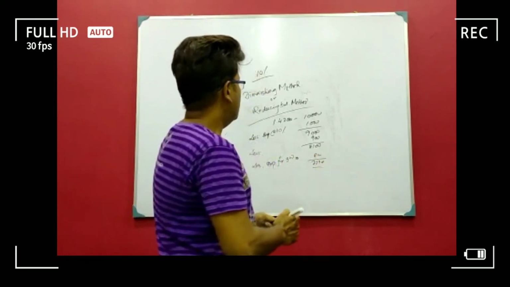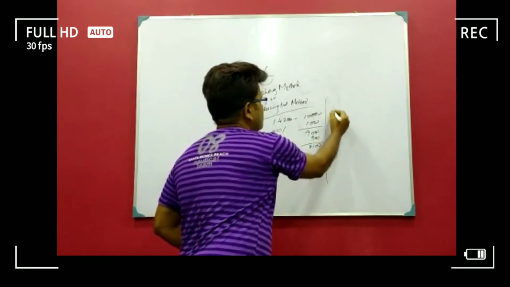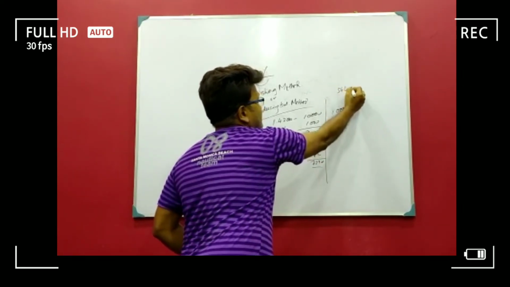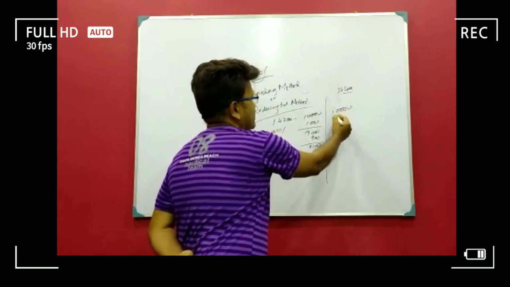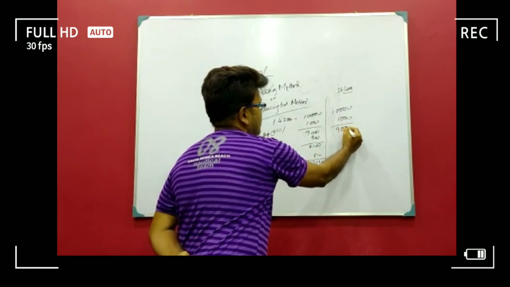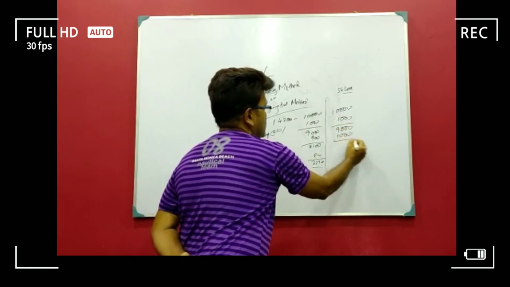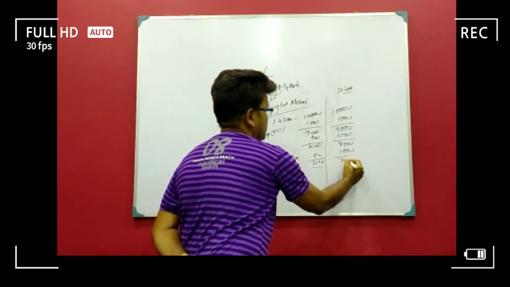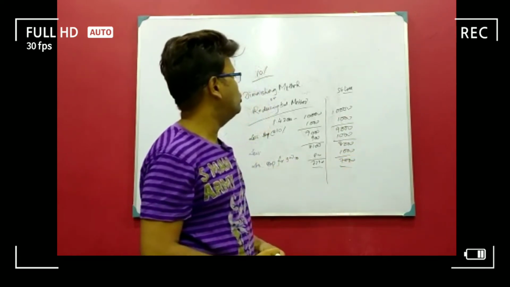So I am writing a separate one here. This is on the straight line method so that you can easily compare. In our first example, we have charged depreciation of 1,000, which leaves 9,000. Next again 1,000, which leaves 8,000. Again 1,000, which leaves 7,000. So you can easily compare the two methods side by side.